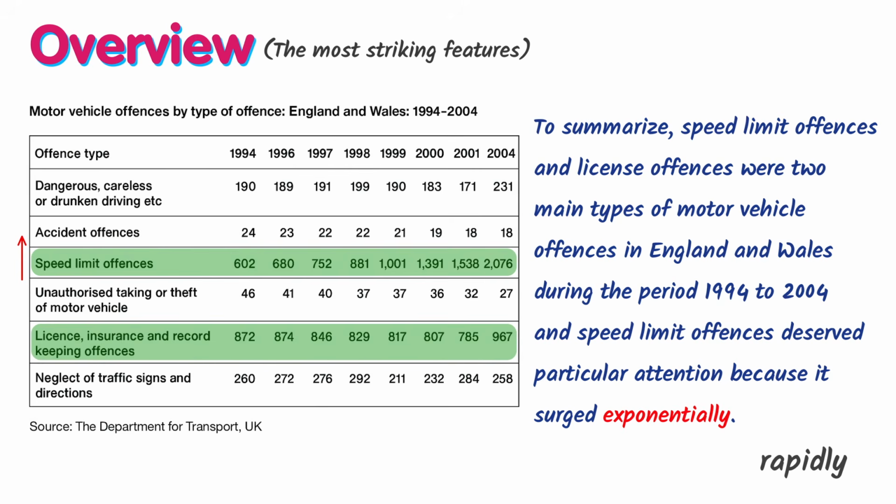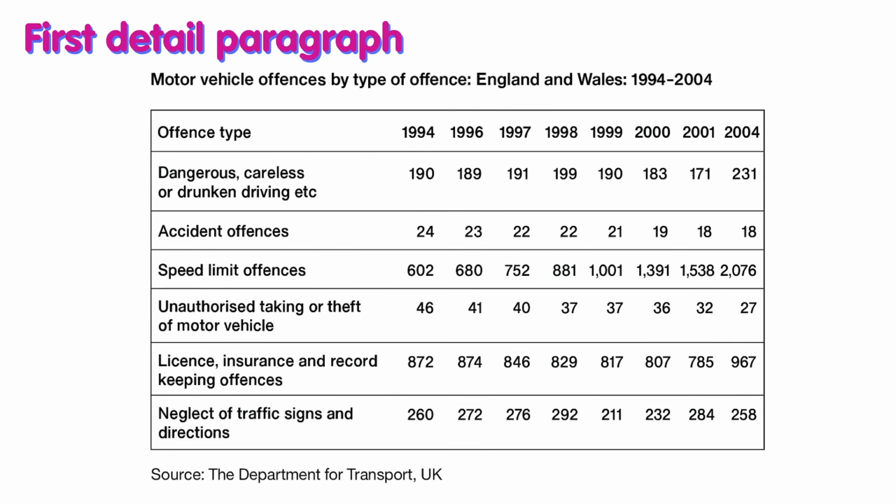I've just talked about the most important feature of this table, the two main types, and also speed limit, which deserves particular attention. Now let's start writing our first detailed paragraph. Here I'm going to start with license, insurance, and record-keeping offenses because in 1994 it was the most common type of offense. And because I write about this, I should also write about 2004. What happened to this number?